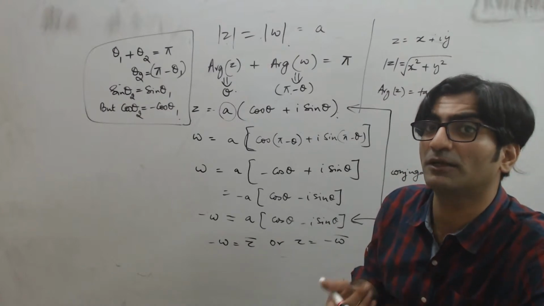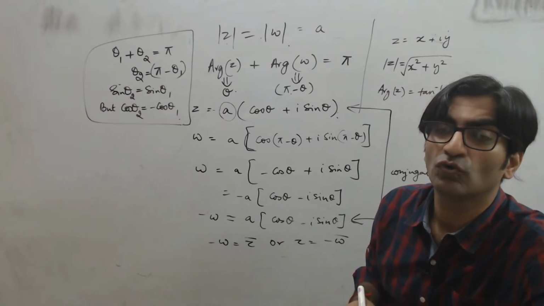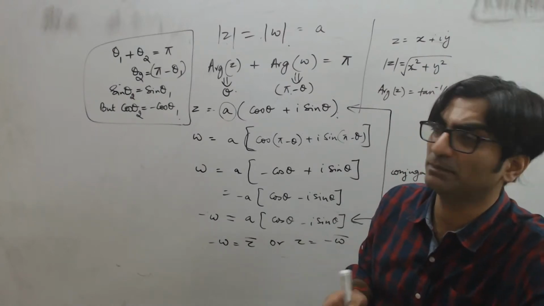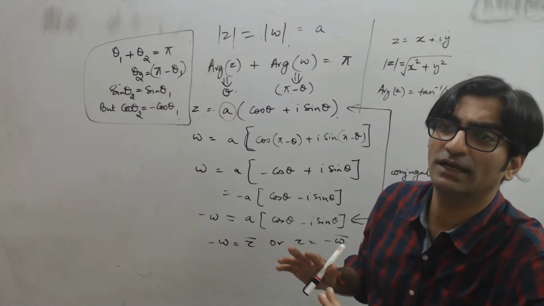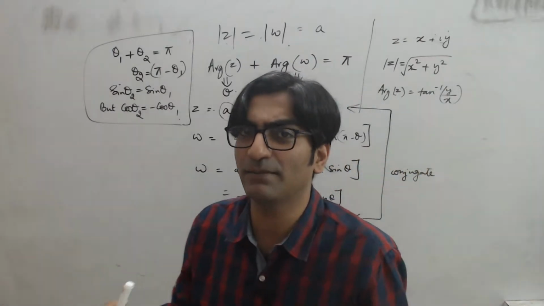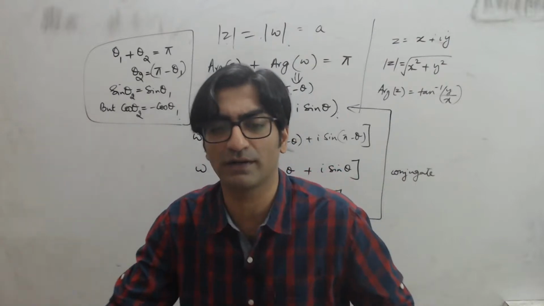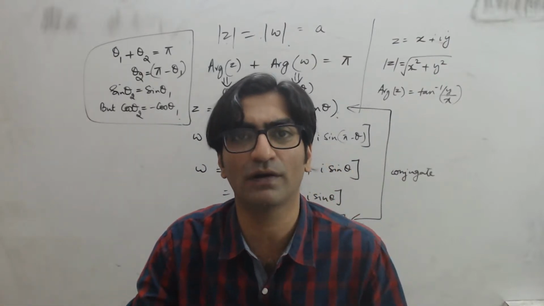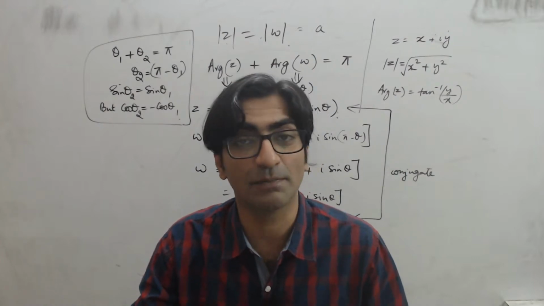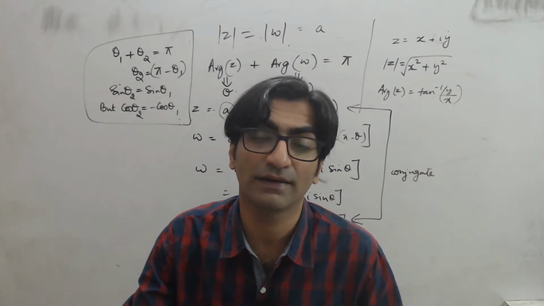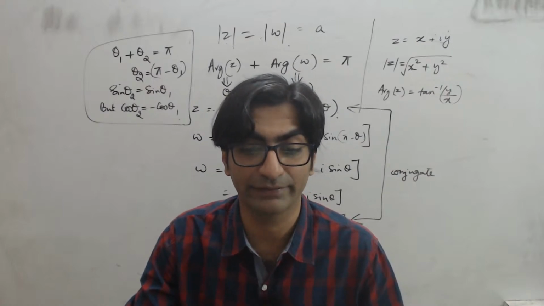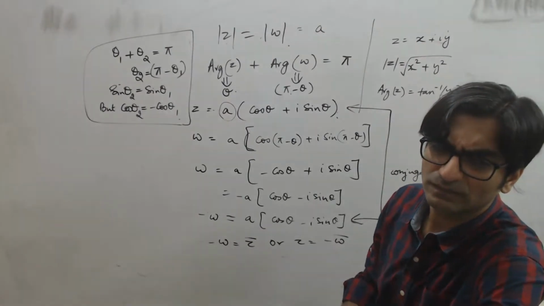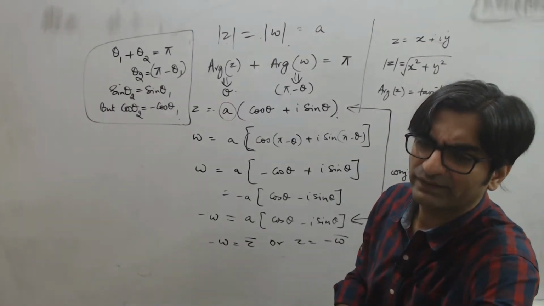If it's an even multiple of pi by 2 and you're doing cos of n pi by 2 minus theta, then even multiple means the trigonometric function remains exactly the same, and the sign depends on which quadrant it lies in. And this one will lie in the second quadrant, and in the second quadrant sin is still positive, but the other two are negative. So cos theta would be negative. Does that make sense to everybody here?